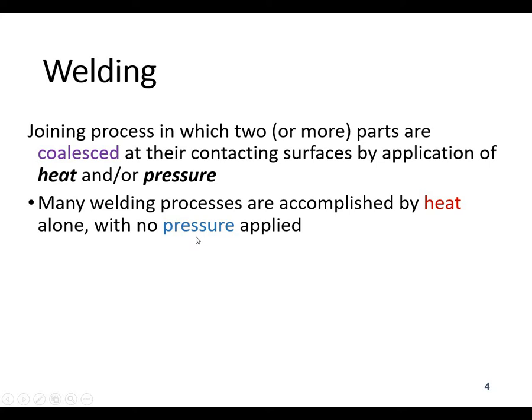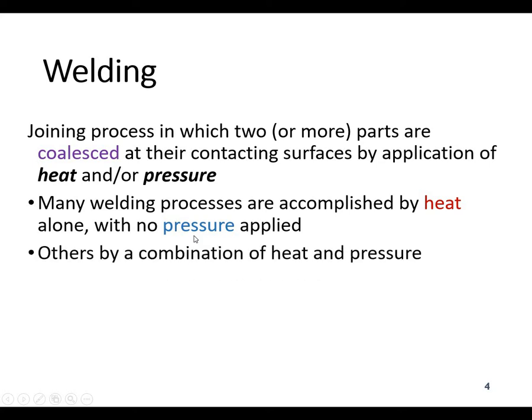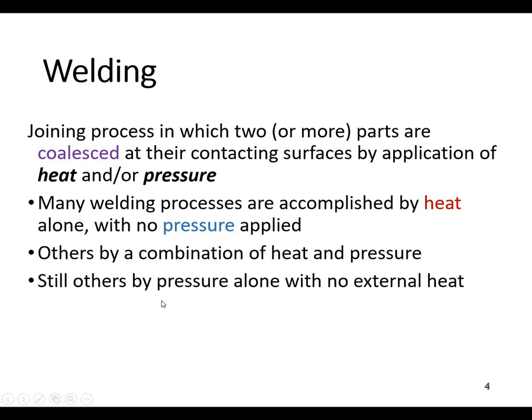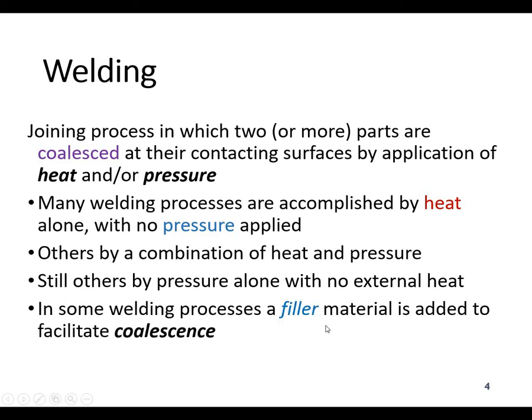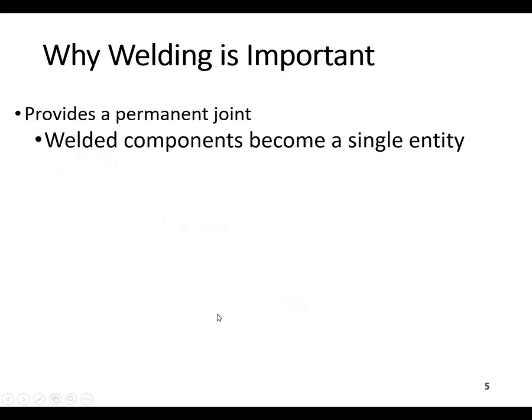We will study that later in this lecture. Still, there are some processes which use only pressure with no external heat applied. In some welding processes, a filler material is also added to facilitate the coalescence process.